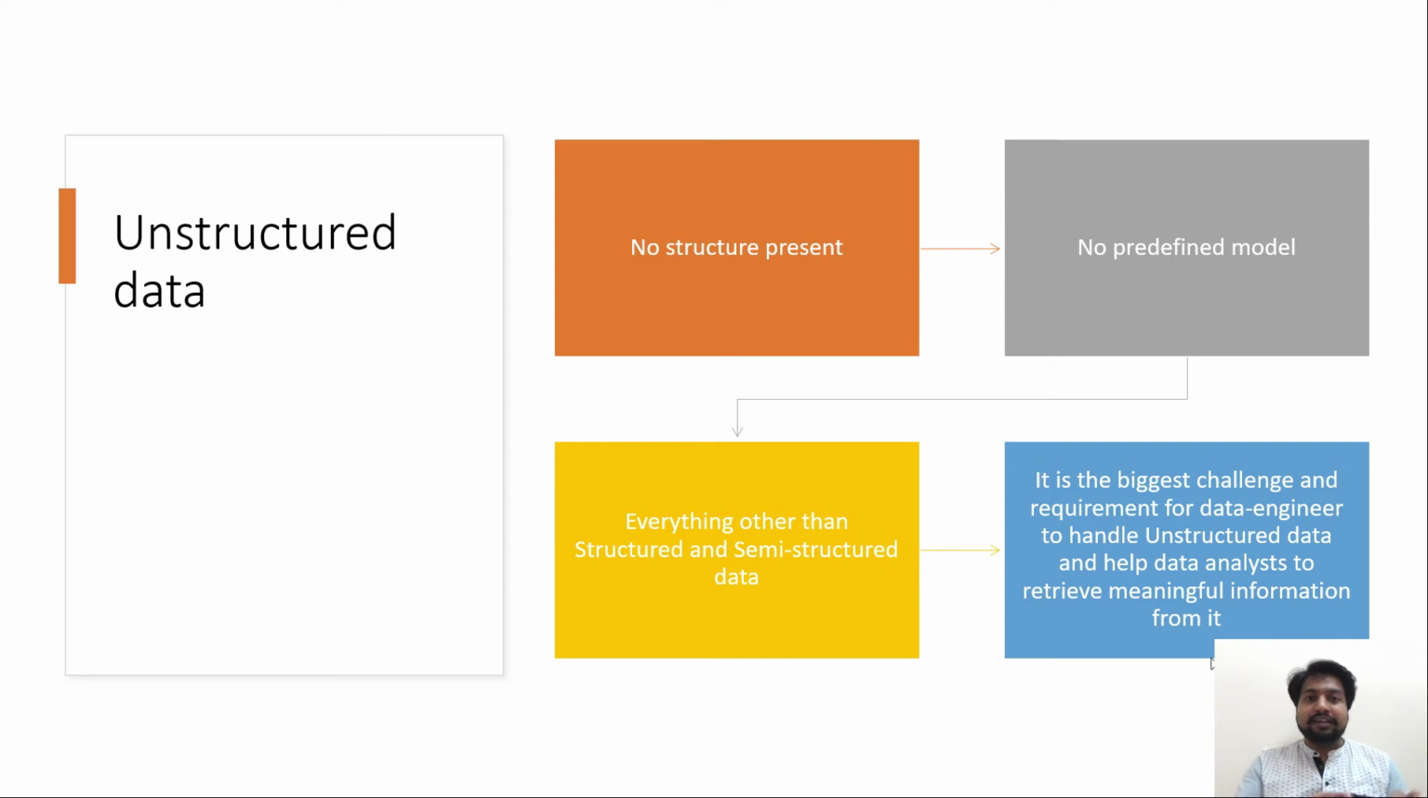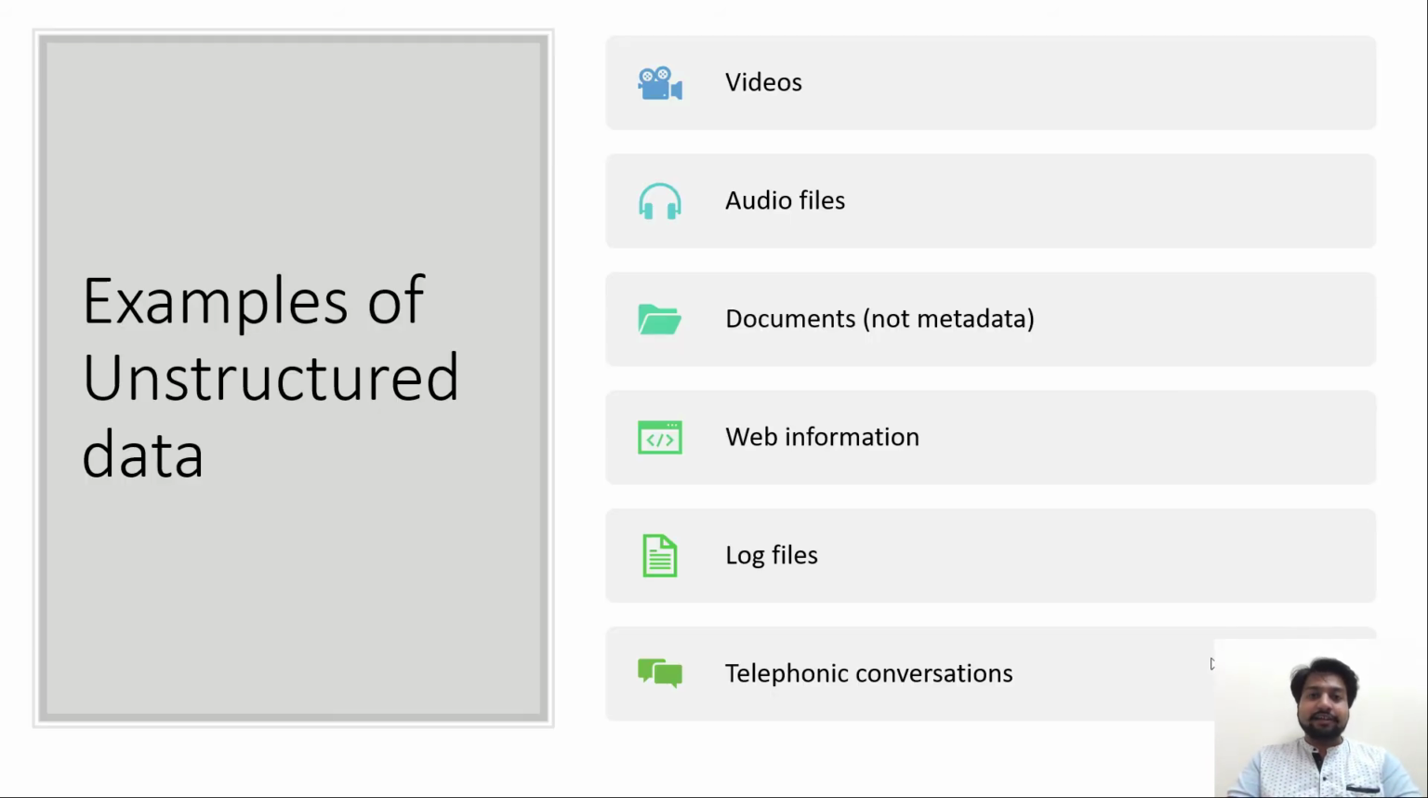Unlike structured data, where we had a schema and the data was very tightly bound with the schema, and the cost of updating that data was very high, that cost is minimal or negligible in the case of unstructured data. So let's see some examples of unstructured data.